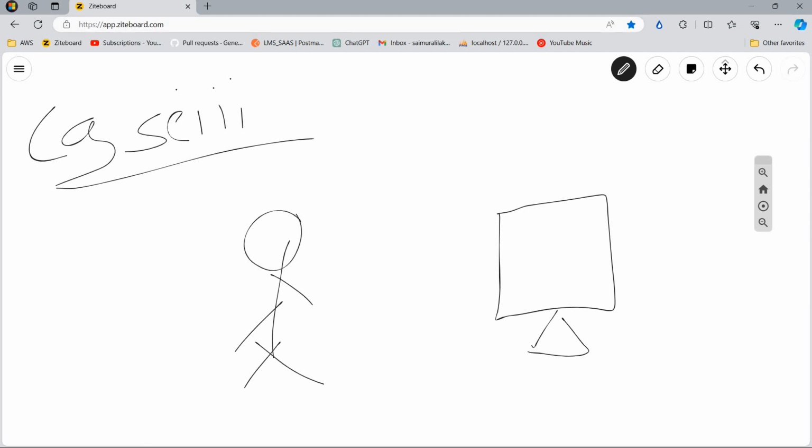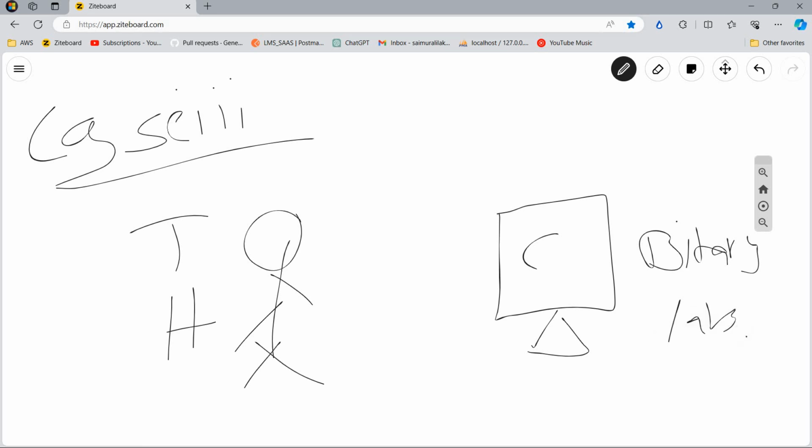The human might know many languages like Telugu, Hindi, English, Tamil, Kannada, Malayalam, or any other language. But the computer knows only one language, which is binary language.